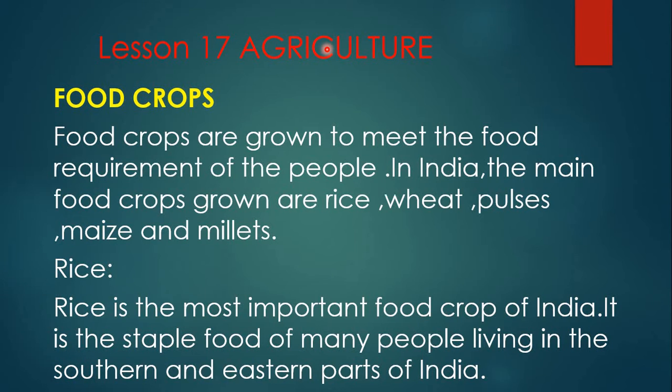Lesson number 17, Agriculture. So, children, so far we studied what is agriculture and what is commercial way of agriculture. So, today we will study about the food crops. Food crops are grown to meet the food requirement of the people. In India, the main food crops grown are rice, wheat, pulses, maize, and millets.